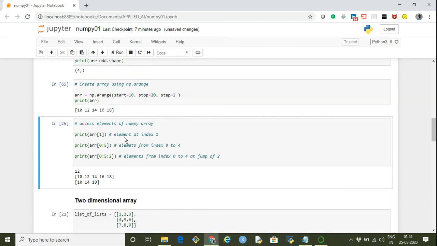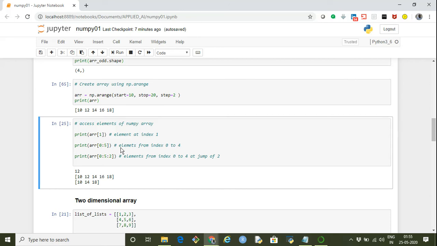Now, how do we access individual elements of a NumPy array? Just like we do in a list or tuple, we specify the object and then we give the index. As you know, the index of objects starts at 0 in Python. So to access the element at index 1, we give arr[1].